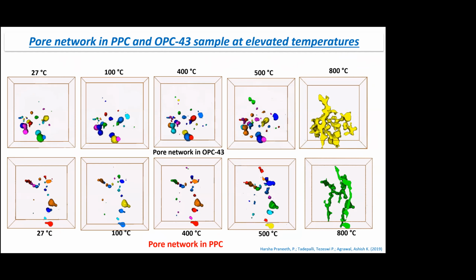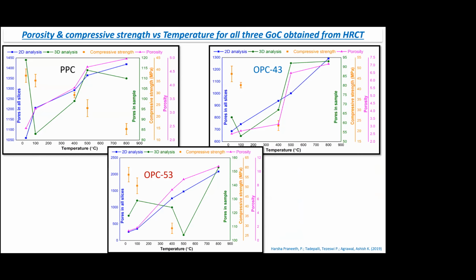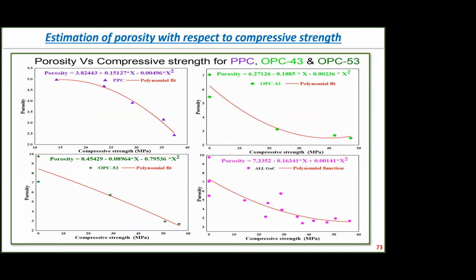So we looked at the various in 2D and 3D analysis. We did a comparison, basically different ways of putting together the CT scans and looking at porosity evolution using two different statistics. That was the difference between 2D and 3D analysis. We looked at how the compressive strength changes, how the porosity increases for all three materials. And then we tried to fit certain statistics.